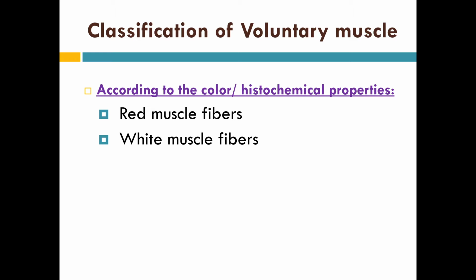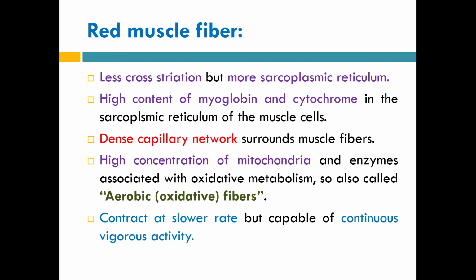Now, the next classification is according to the color or histochemical properties. Under this classification, there are two types of muscle, red muscle and white muscle. Let's start with the red muscle fibers. In these muscle fibers, there are fewer cross striations but more sarcoplasmic reticulum.